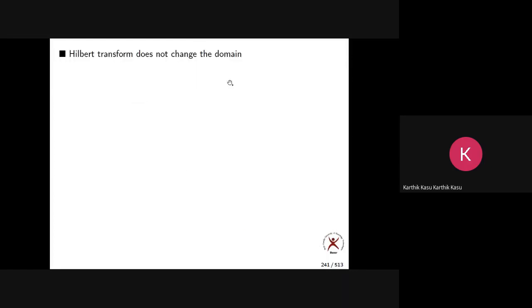One more thing is that the Hilbert transform does not change the domain. This is very, very important. Why? Now tell me, what is a Fourier transform? What do you write generally? X of t becomes X of f. That is the meaning of transformation.